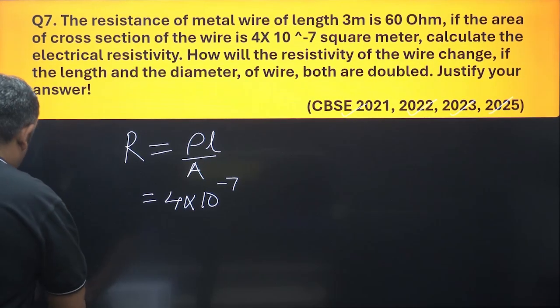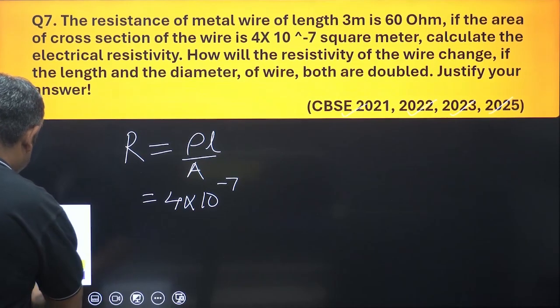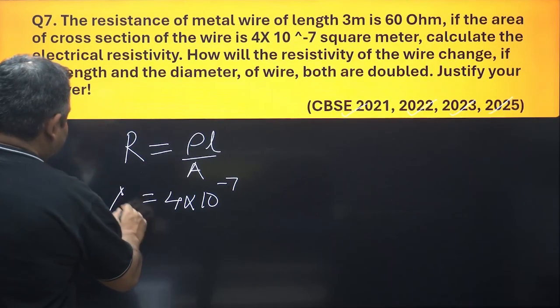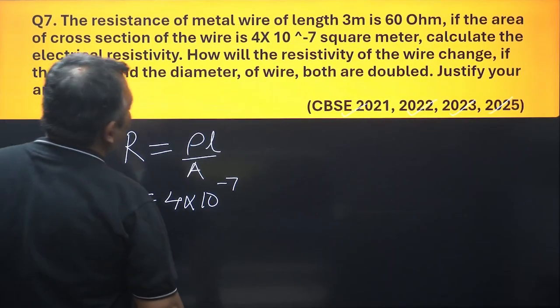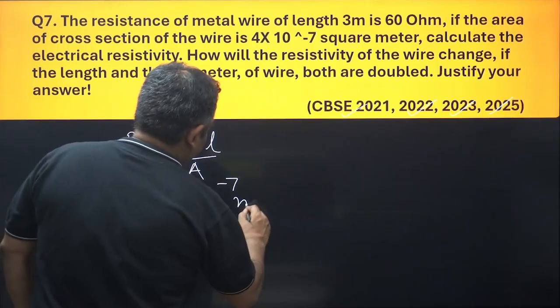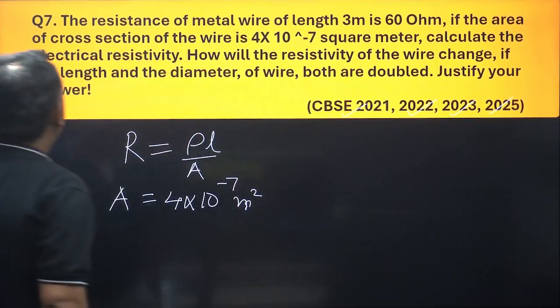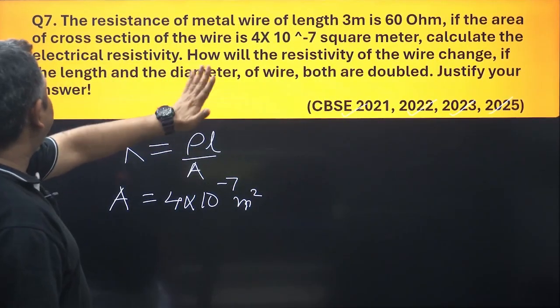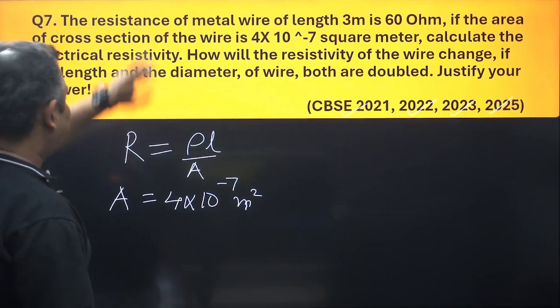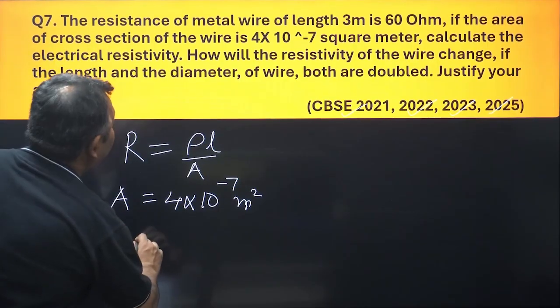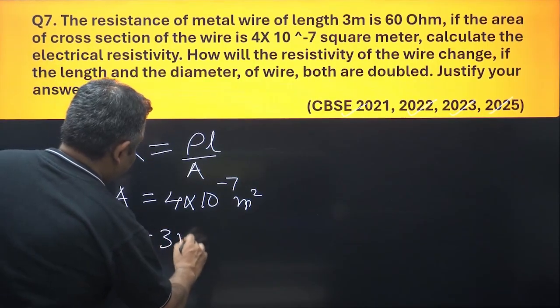So area of cross section of wire is 4 into 10 to the power minus 7 meter square. It says calculate the electrical resistivity, and length is also given. Length given is 3 meter.